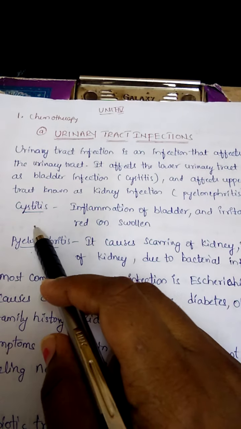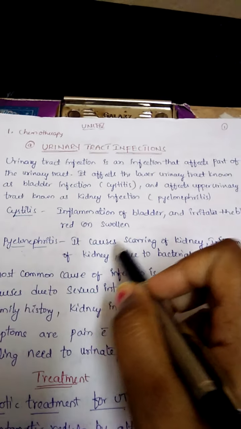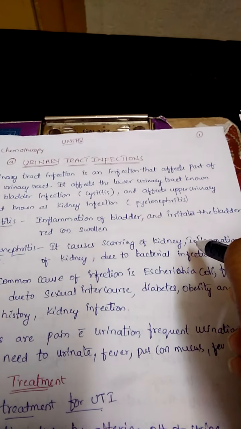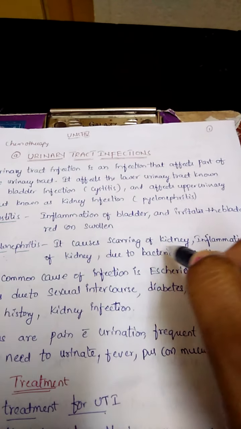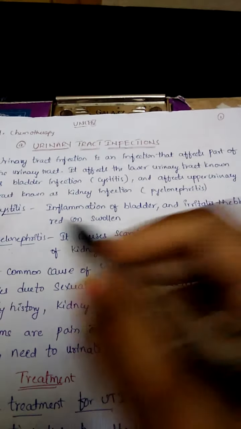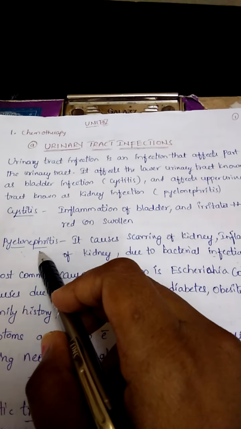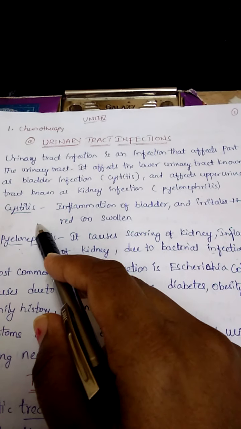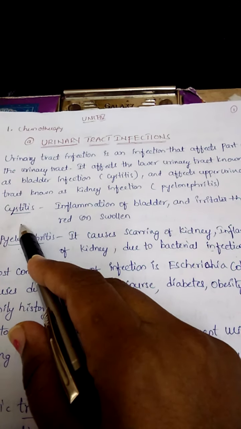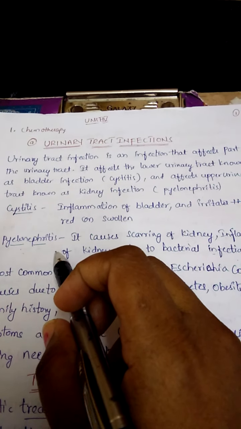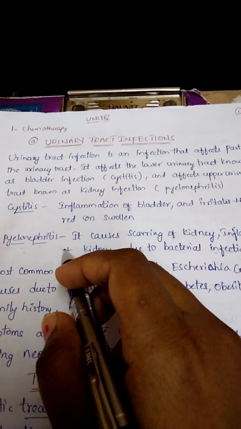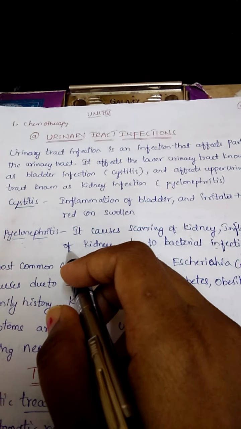Inflammation of the kidneys, where we also observe scarring of the kidney, due to bacterial infections is the pyelonephritis condition. If the inflammation happens at the kidneys region as well as the nephrons region, that is called pyelonephritis.